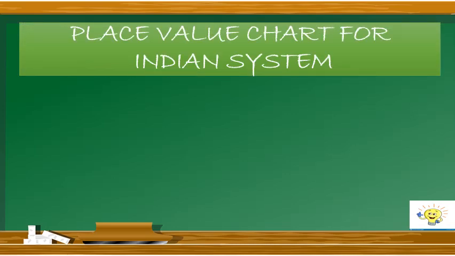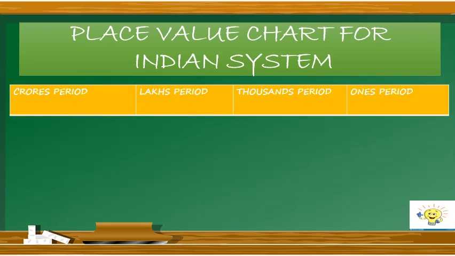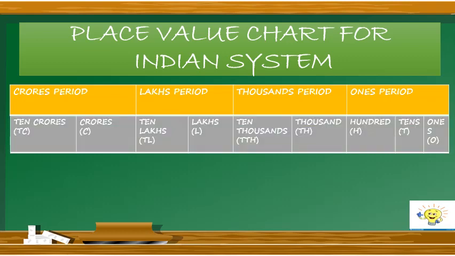The first chart is the place value chart for the Indian system. As you can see here, in the place value chart for the Indian system, there are 4 periods. The first period is ones period, then thousands period, lakhs period, and then crores period. Now these periods are further subdivided.